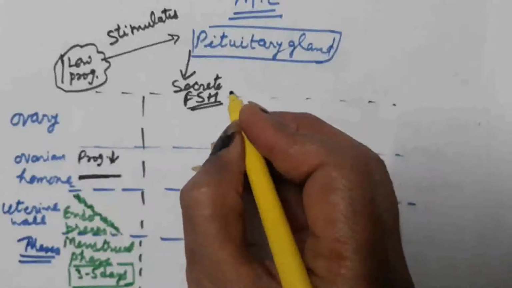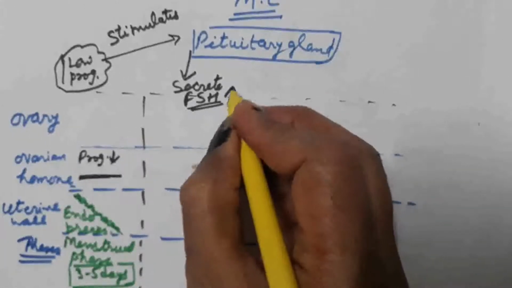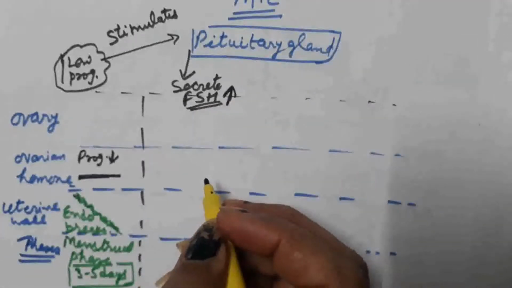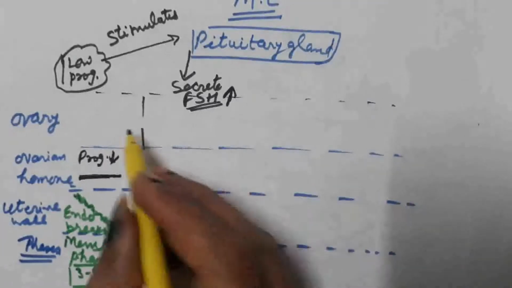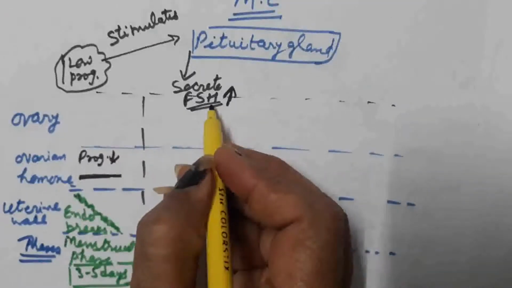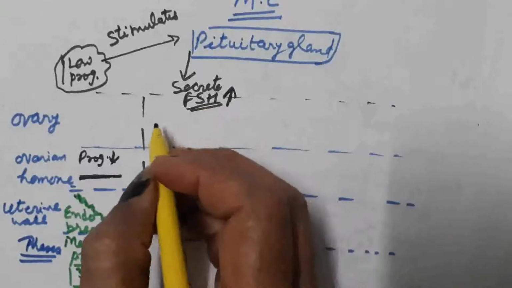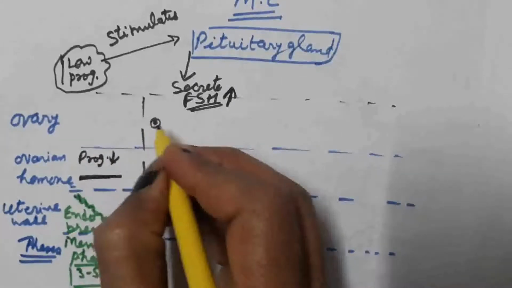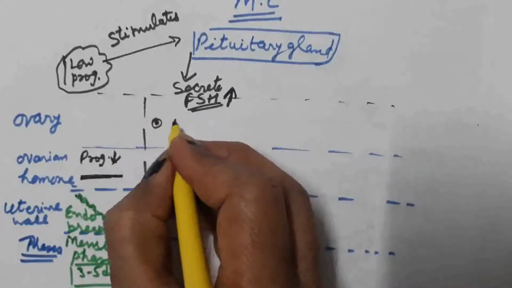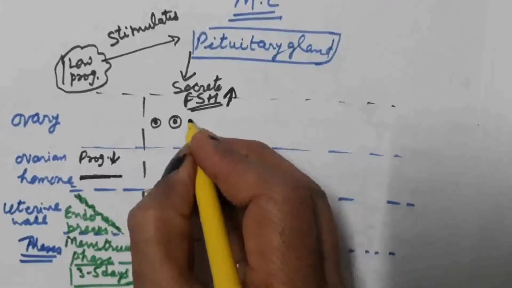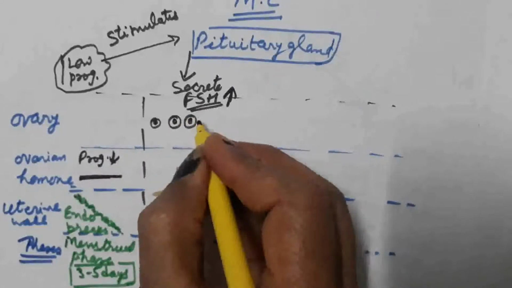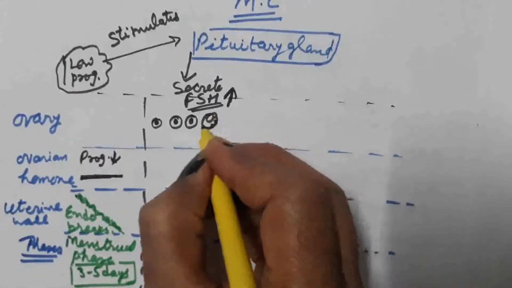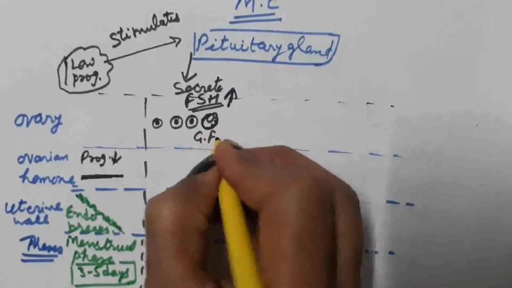Level of follicle stimulating hormone increases, which causes growth of the follicles inside the ovary. Due to increased level of FSH, there is the growth of ovarian follicle in the ovary. These are the ovarian follicle. Growth takes place. Primary follicle produced, secondary follicle produced, tertiary follicle produced, and at last Graafian follicle produced.